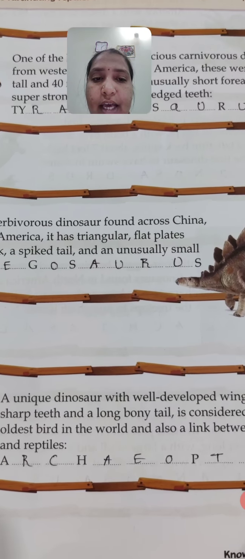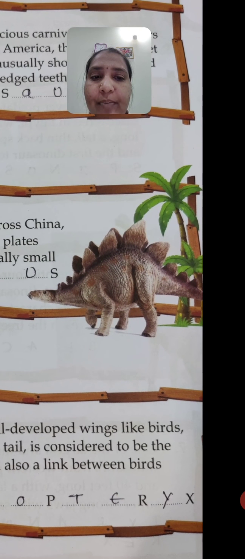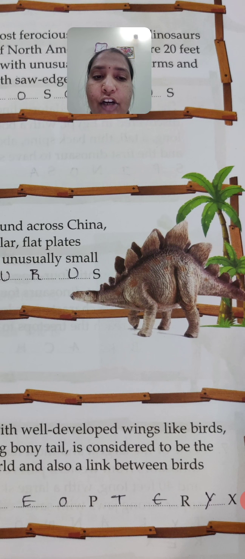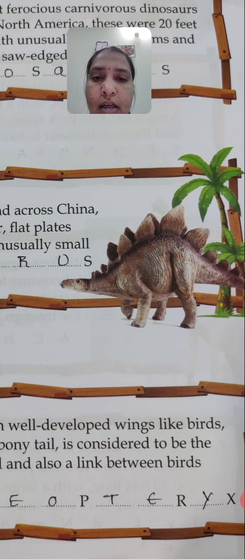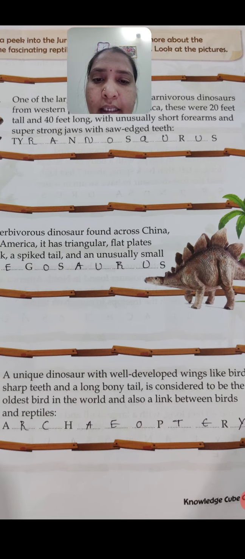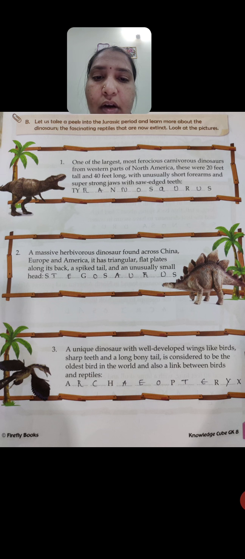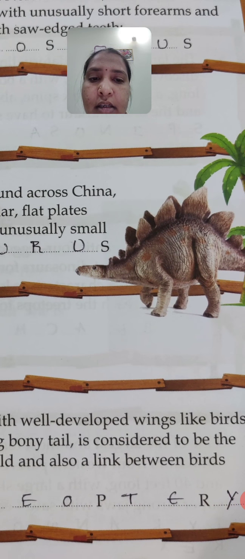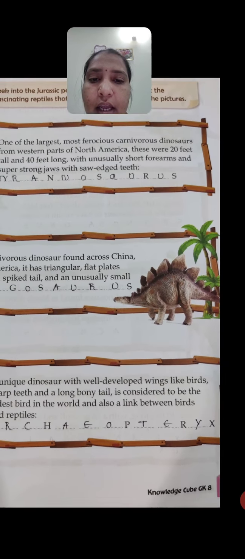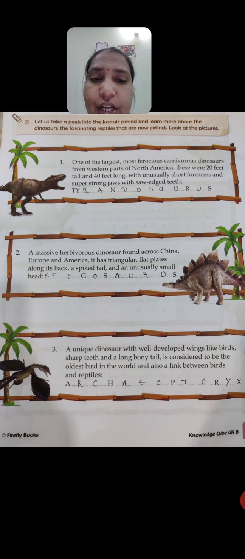See here, we can see the triangular-shaped skin at the top of its body. It has a spiked tail and a very small head. We can see that in the image. So this is all about the Stegosaurus.